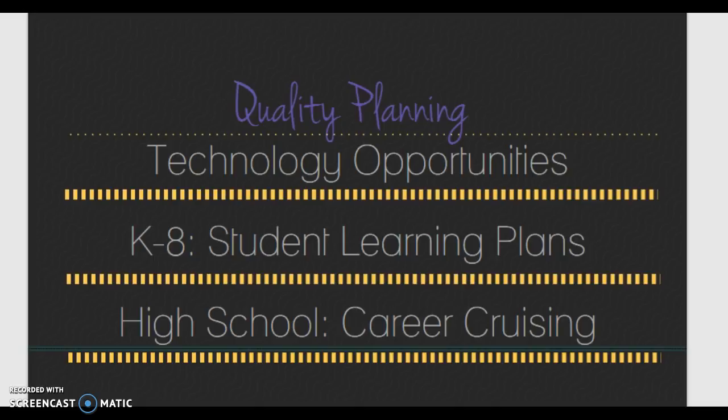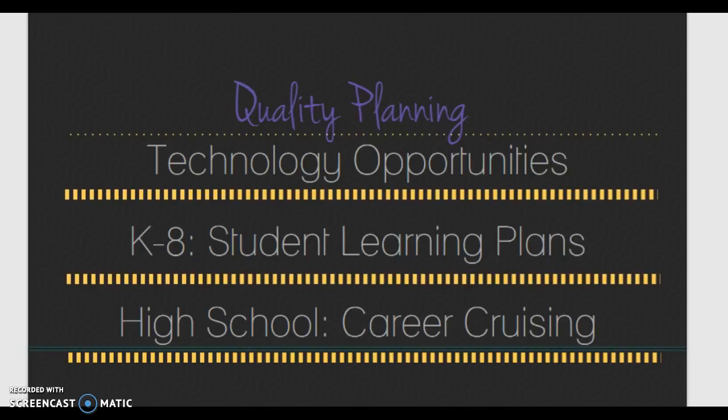We also, at the K through 8 level, have student learning plans, which the teachers fill out for each individual student, and it lists all of the data for that particular student on all assessments given. So our younger students' AIMSweb scores, and for students taking AR and the STAR assessments, that information is also listed. And then our older kids have the state assessment scores and their MAP testing scores all listed on their student learning plans that go from teacher to teacher or year to year.